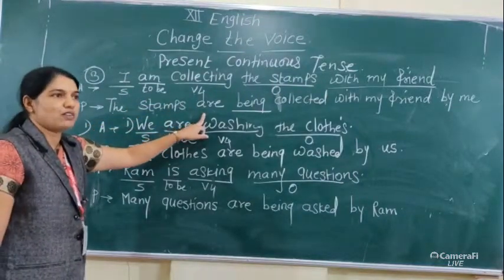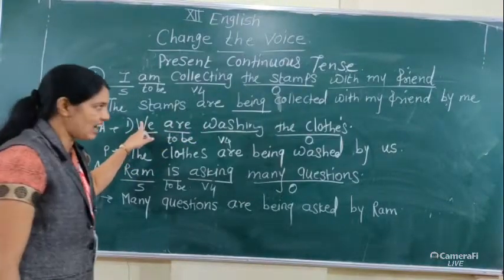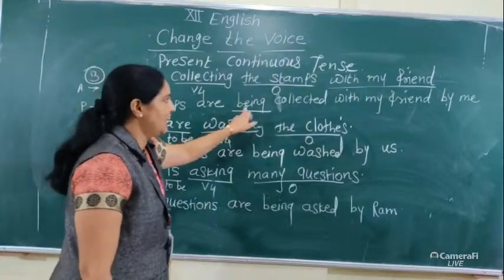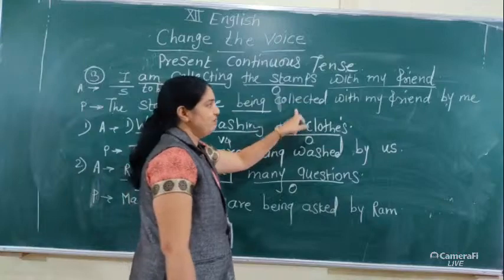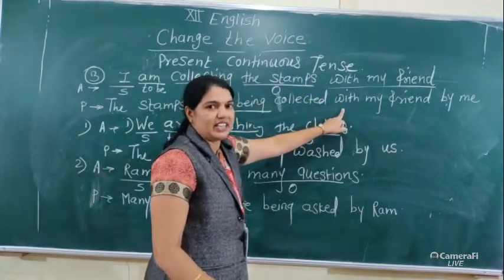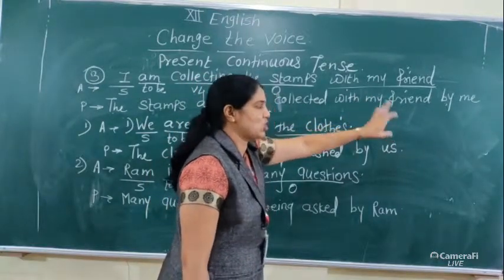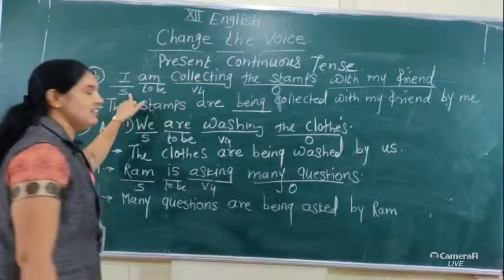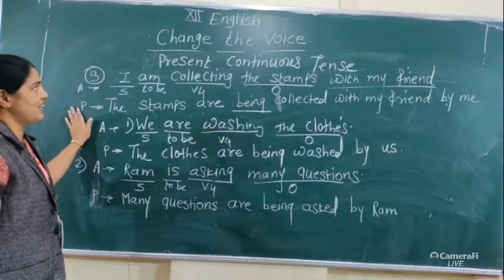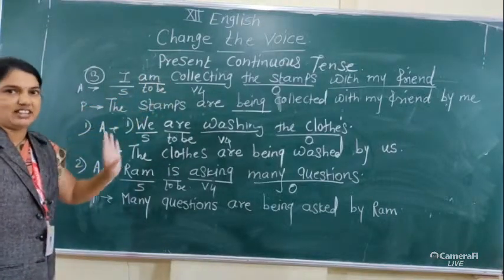Then we use the to be form according to the given subject, am, is, are. Then use the word being, B-E-I-N-G. Then use V3 form. Then write down the predicate of the active voice after the V3, then preposition by, and then subject into me. In this way, we deal with present continuous tense.